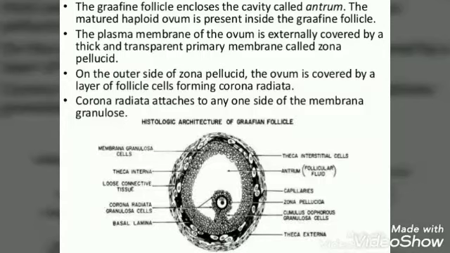The plasma membrane of the ovum is externally covered by a thick and transparent primary membrane known as the zona pellucida. On the outer side of the zona pellucida, the ovum is covered by a layer of follicle cells forming the corona radiata. The corona radiata is attached to one side of the membrana granulosa.